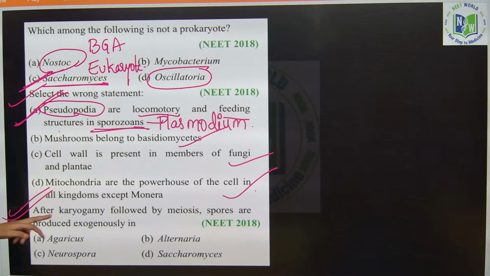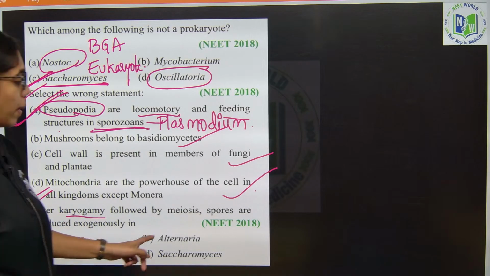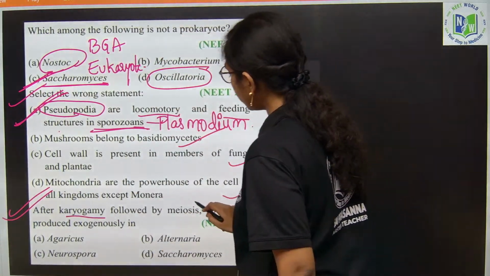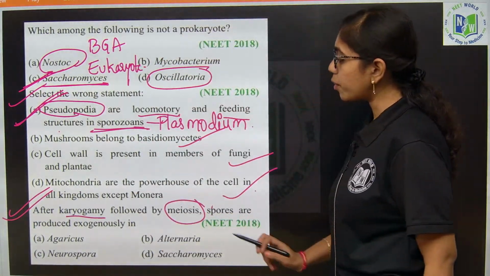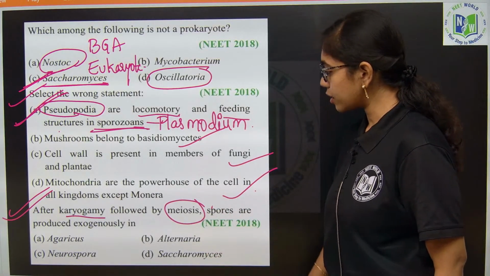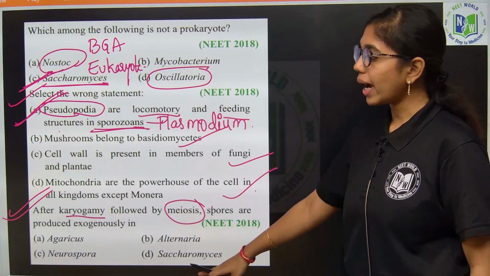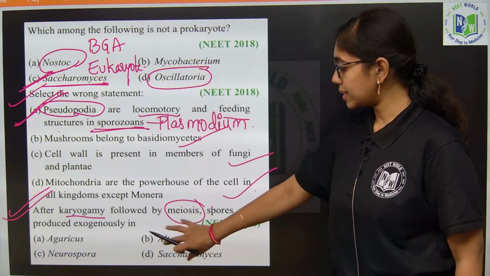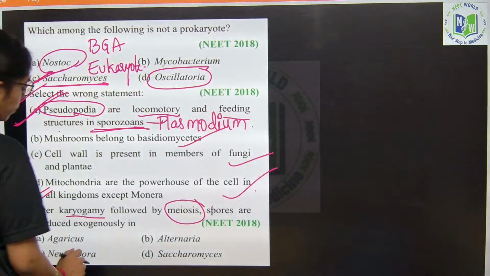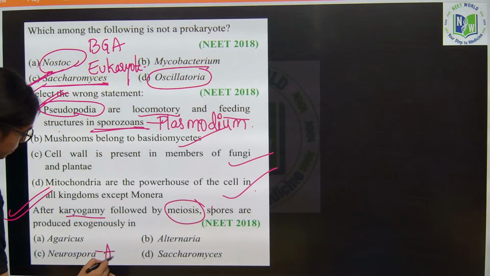Next, after karyogamy, which is followed by meiosis and spores, spores are produced exogenously in which? They are asking. First you identify the classes; the examples are given. Neurospora belongs to Ascomycetes.